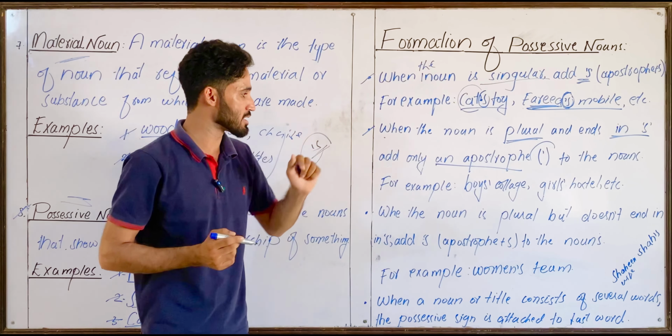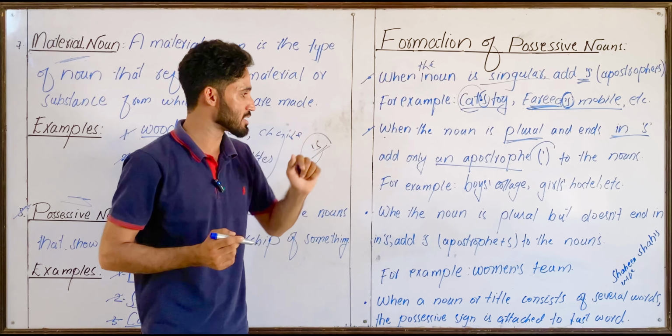Look at the examples. Boys' college. Here boys is your plural, therefore we have only added an apostrophe to it. Likewise, girls' is plural, therefore we have only added an apostrophe to it. Understood?